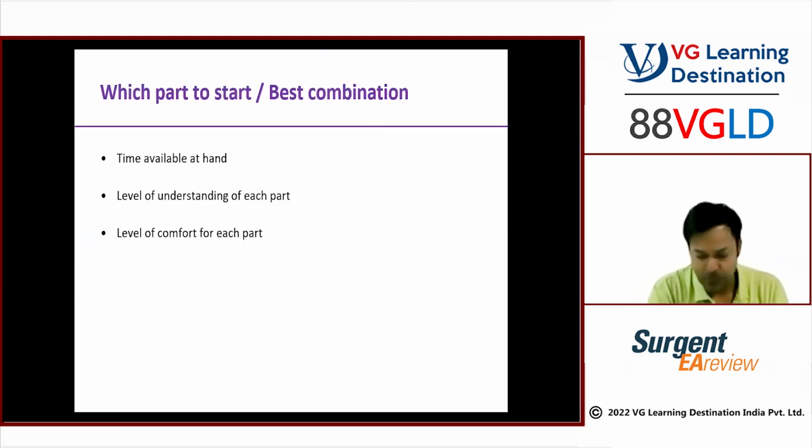First is, as I discussed, which part of the combination you should start. I would say whatever is your comfort in that case. Have a look at the book. You must have got the book. See the book broadly in that case, and see whatever is your comfort, right? You can start with that. Once you clear your first exam, it is going to give you a lot of morale in that case. You can easily crack the rest of the 2 subjects. So I would suggest starting with the first subject, which is giving you more of a comfort in that case.